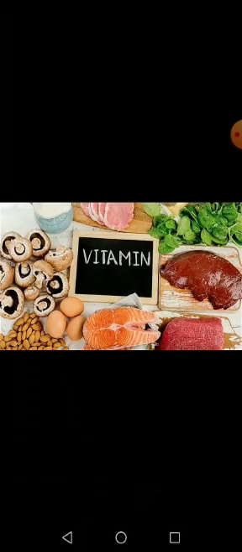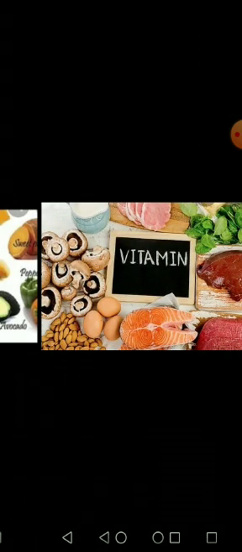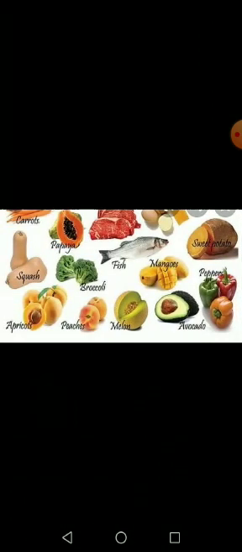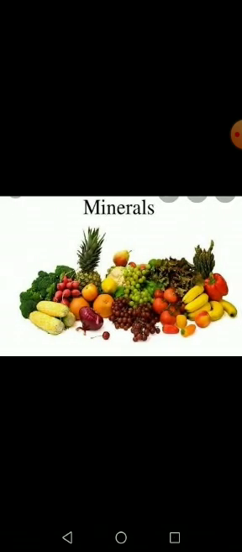Okay, now the fourth one is vitamins. Vitamins are required by our body in small amounts, and they are usually found in green vegetables, fruits, meat, vegetables, etc. They protect us from many diseases, like eyesight diseases, bone diseases, or many infections. So they protect us from these types of diseases or infections.